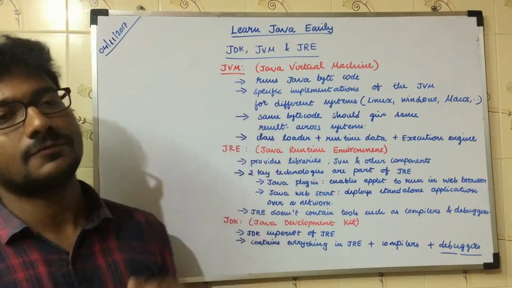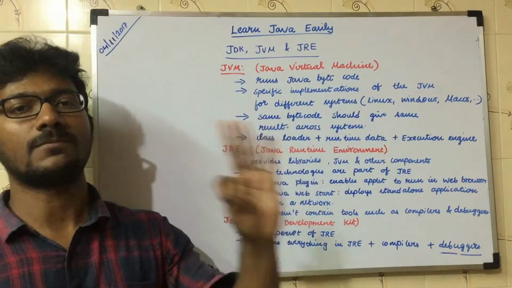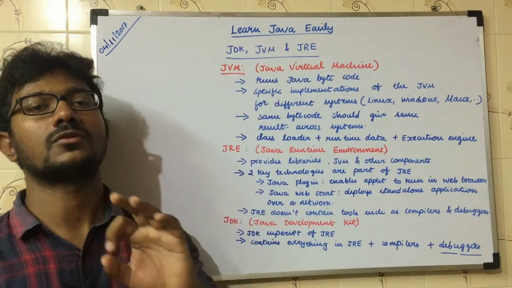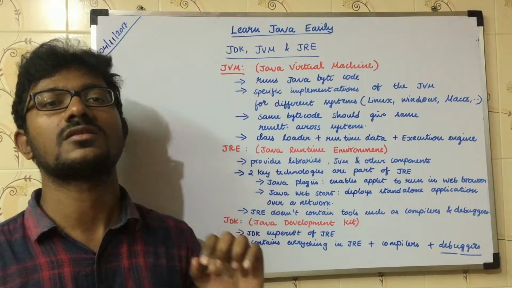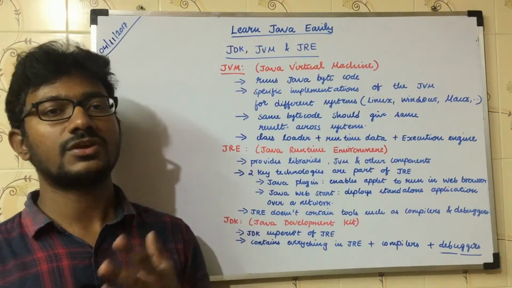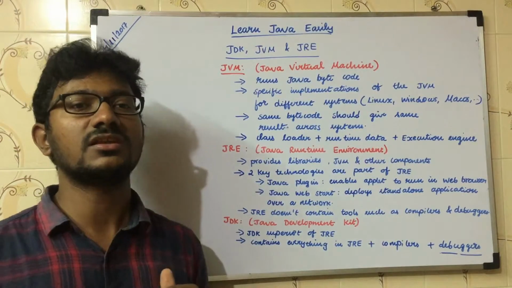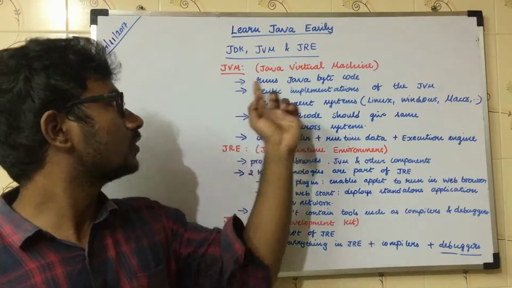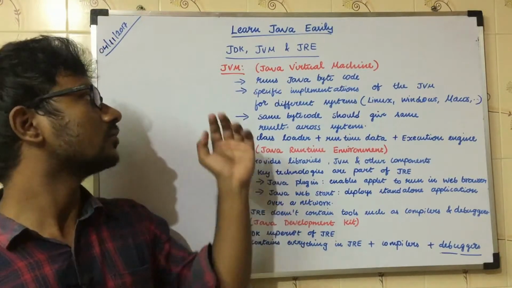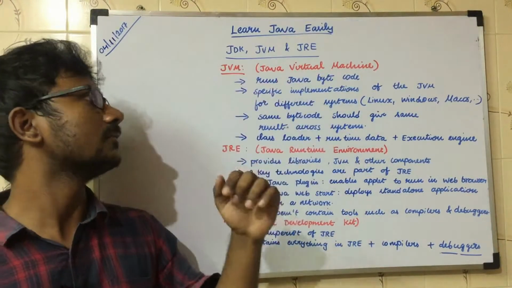First, we'll talk about the JVM, Java Virtual Machine. As the name suggests, it's a virtual machine. You can't touch it. You can just sense it. If it's a computer, grinder, mixer or any physical machine, you can touch it and sense it. Whereas virtual machines are machines that you can sense but can't touch. So Java Virtual Machine is one of those virtual machines.